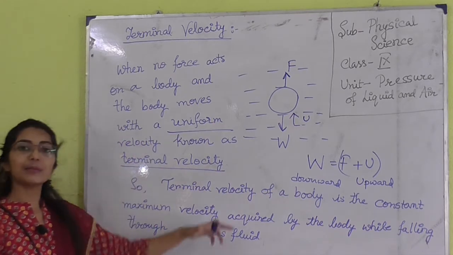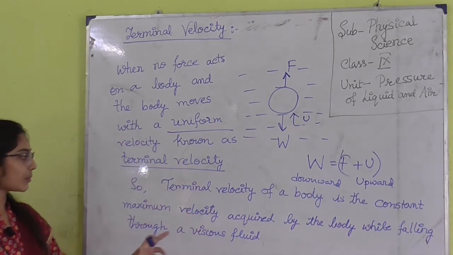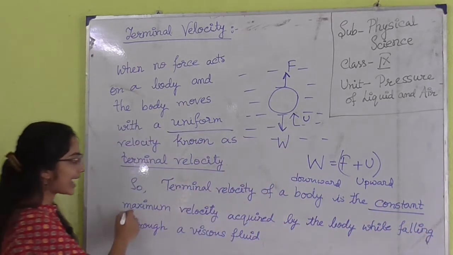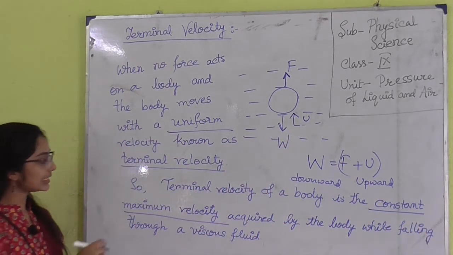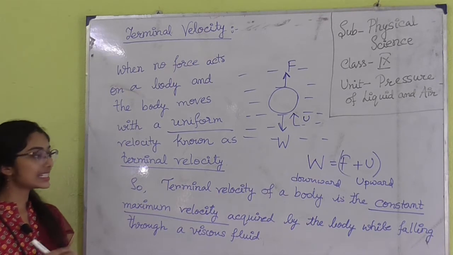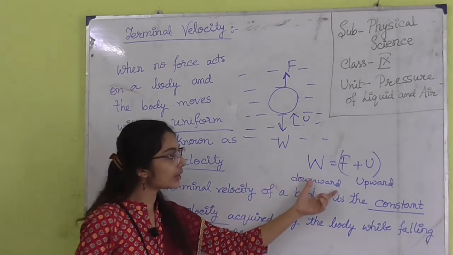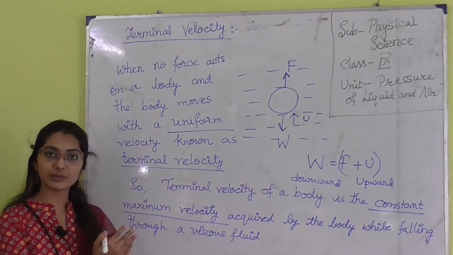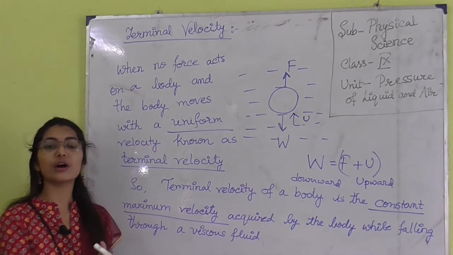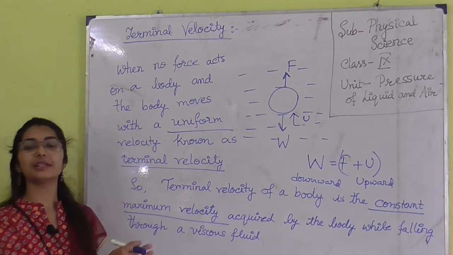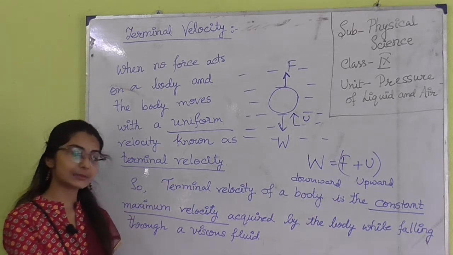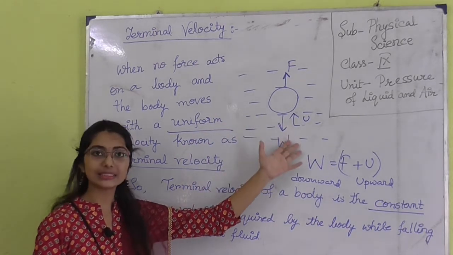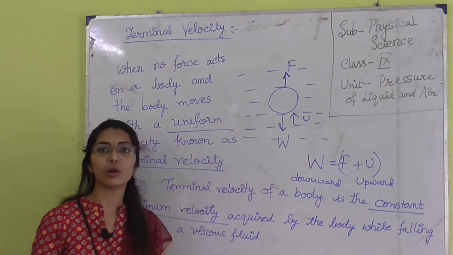So what is terminal velocity? Terminal velocity of a body is the constant maximum velocity acquired by the body while falling through a viscous medium. It is reached when the upward force and downward force balance each other, that means viscous force and upthrust balance the weight of the body. At that velocity, the velocity is maximum, and with this velocity the body is falling to the ground.